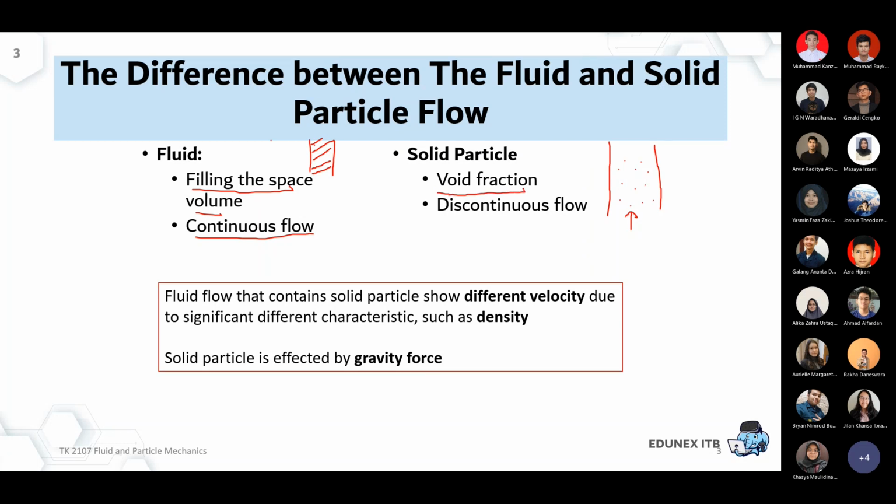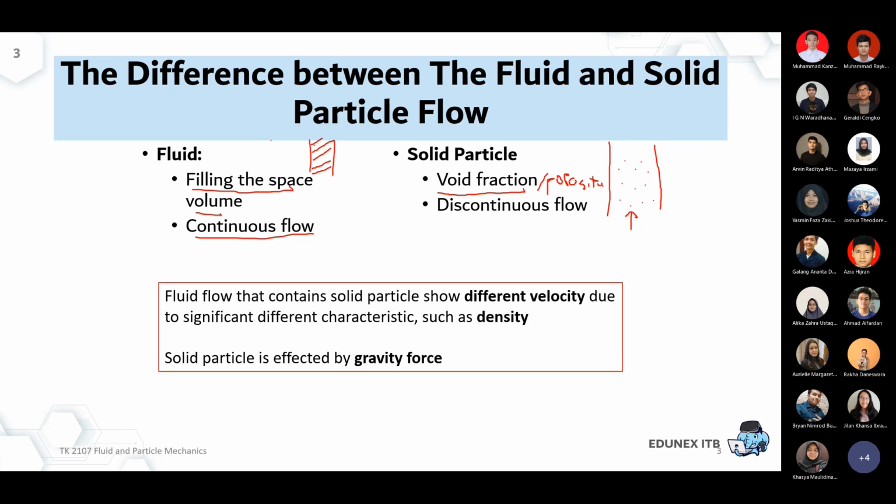Because the space is not completely filled with the solid, we have to introduce a new variable called the void fraction, or sometimes porosity, which essentially expresses the same thing. You can call it void fraction, you can call it porosity. How porous the vessel is. It will determine the regimes of the particles.